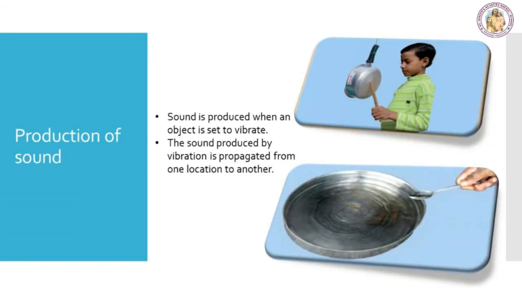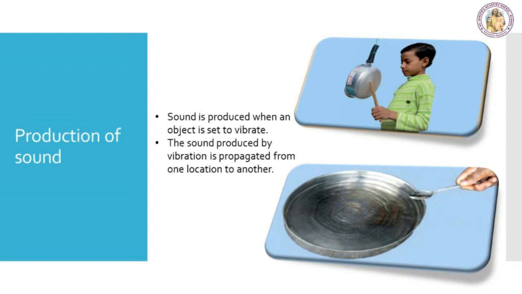Next, we are going to see another activity to know the production of sound. Take a metal shallow pan and hang it at a convenient place in such a way that it does not touch anything. Now, strike it with a stick. Touch the pan gently with your index finger. Do you feel any vibrations? Again, strike the pan with a stick and hold it tightly with your hands immediately after striking. Do you still hear the sound? This activity shows that a vibrating pan produces sound. In this case, vibration can be felt by touching the pan, but in some cases, vibrations are visible.